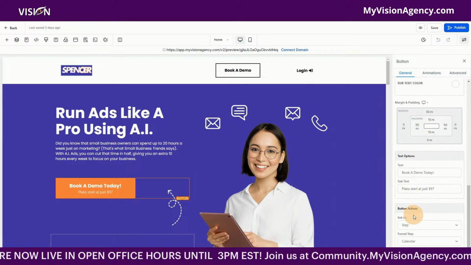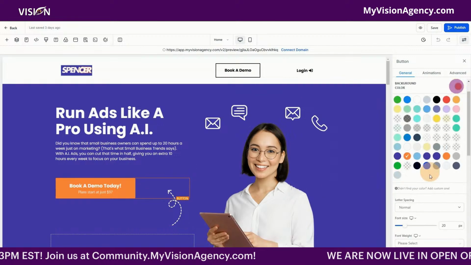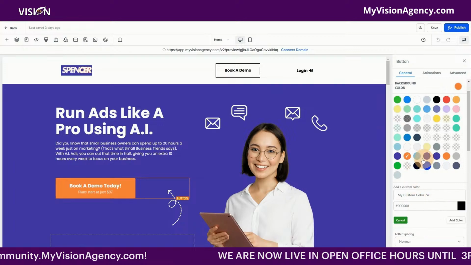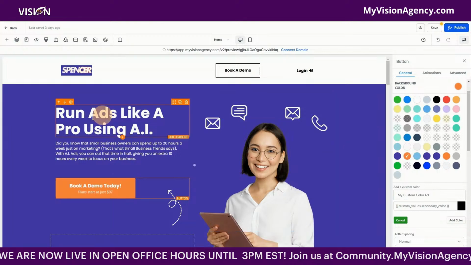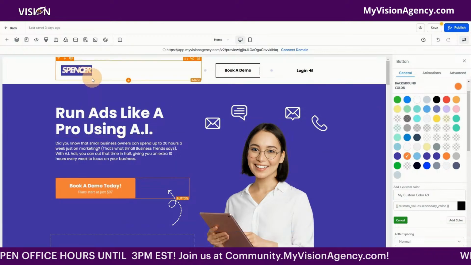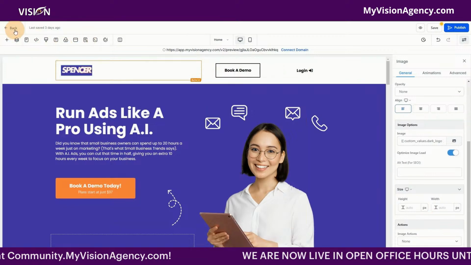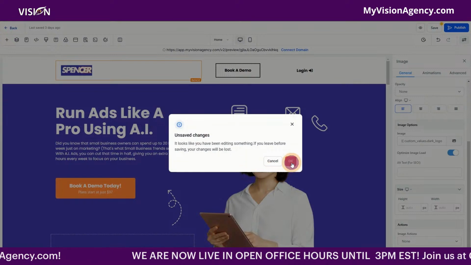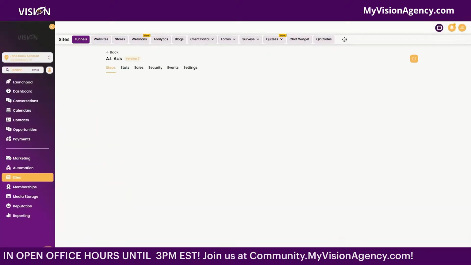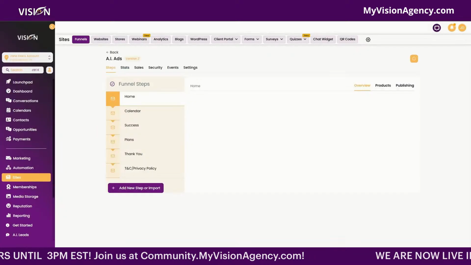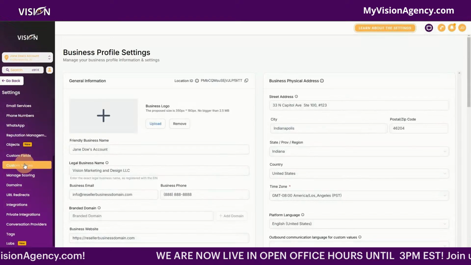If we scroll down here, you'll see that this button, the color of the button, is actually attached to a custom value. If I click in here, you'll see this custom value. Now, you can build these custom values with not just colors, but with images, like I have the logo here. Now, if I go back, all of these websites or funnels have all the custom values. So when I go back into this account, in my onboarding instructions, all I need to do is tell the users where to upload their assets.